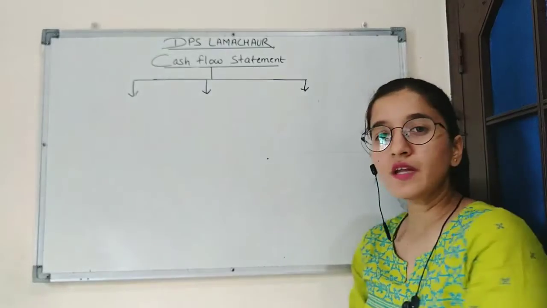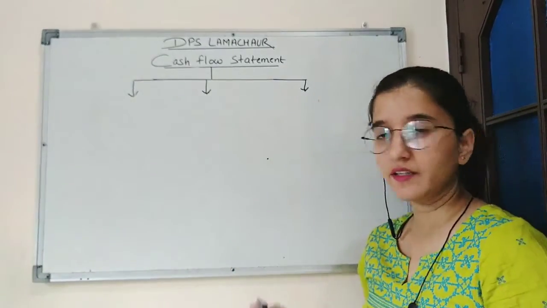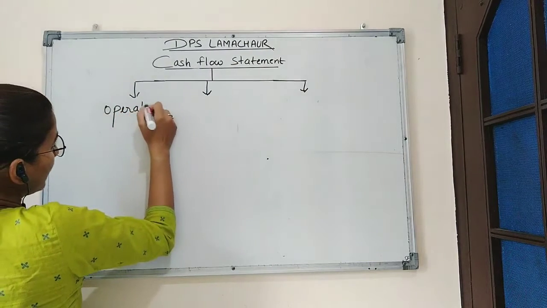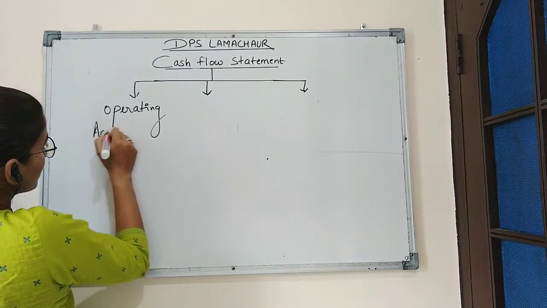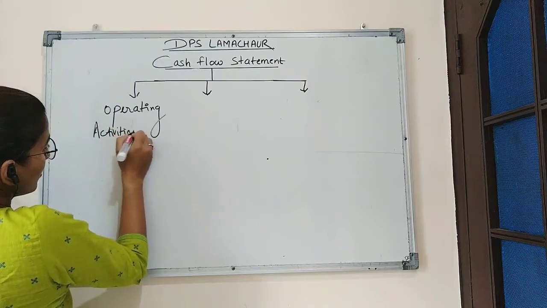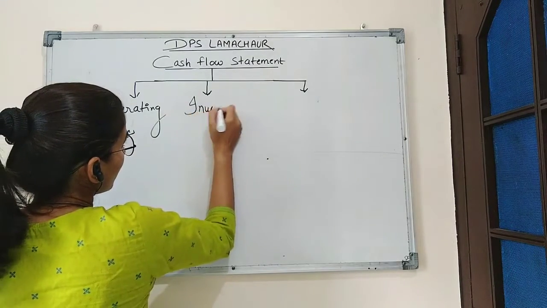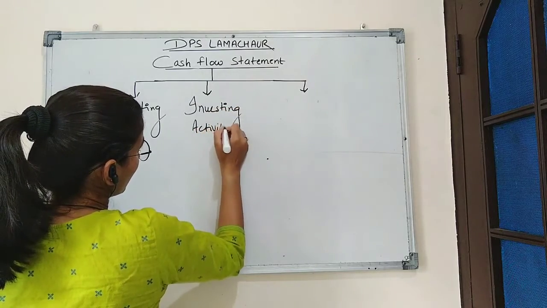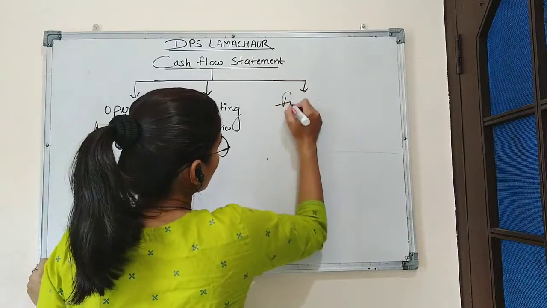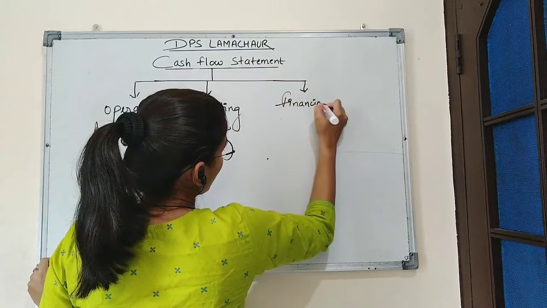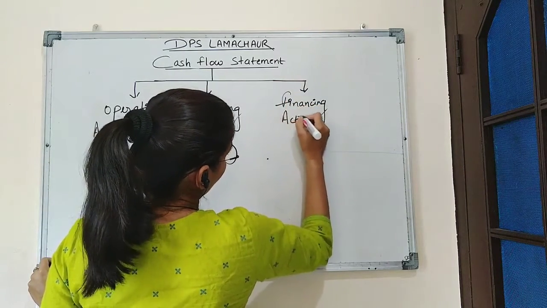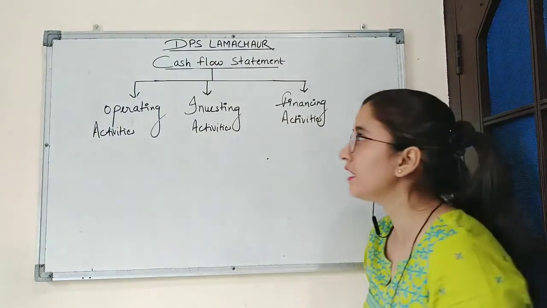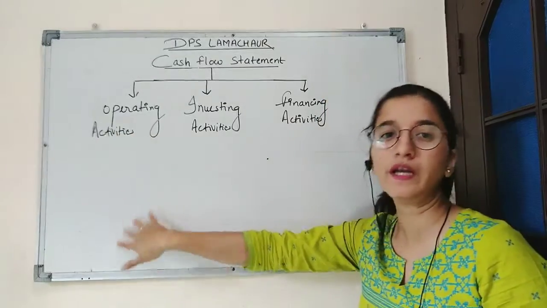Now, cash flow statement is classified into 3 categories. First is operating activities. Second is investing activities. And third is financing activities. So, first we will study about cash flow statement from operating activities.